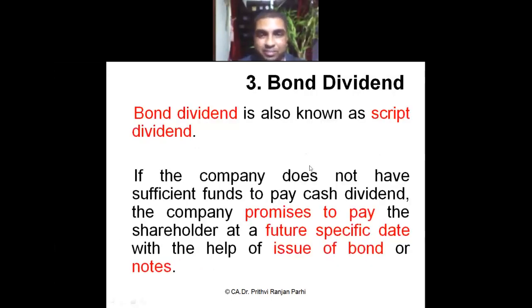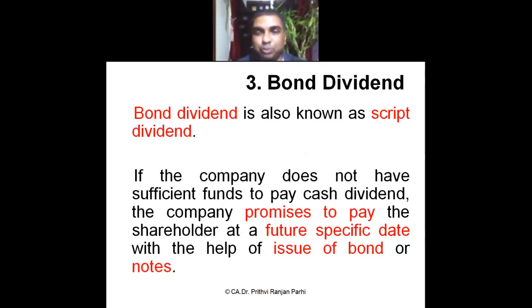What is the third kind of dividend? Bond dividend. Bond dividends are also called scrip dividend. This is a peculiar thing you have to understand. When the company does not have sufficient funds to pay cash dividend, but wants to pay dividend, what can the company do? The company can make a promise to pay the dividend on a future date.